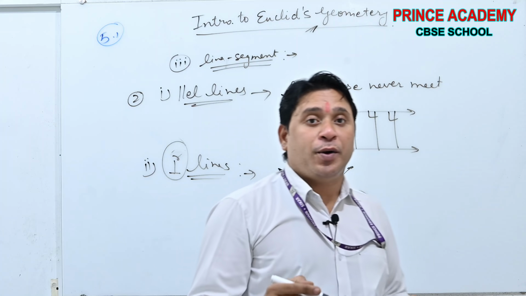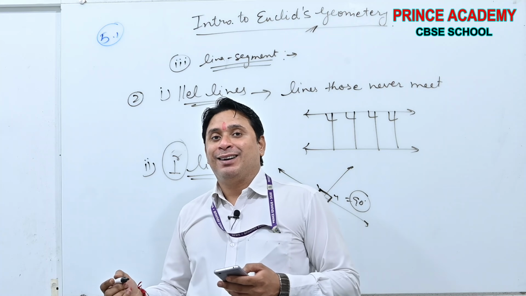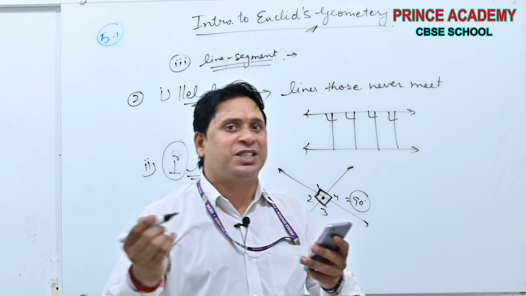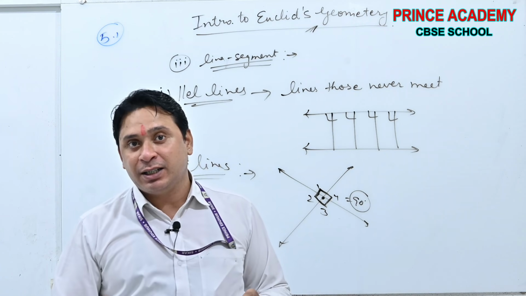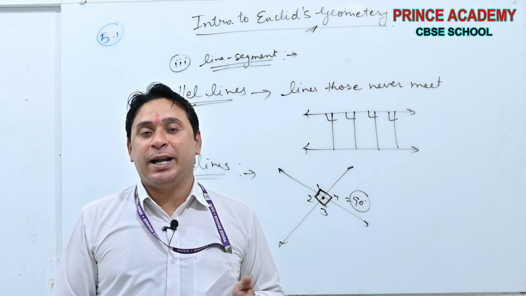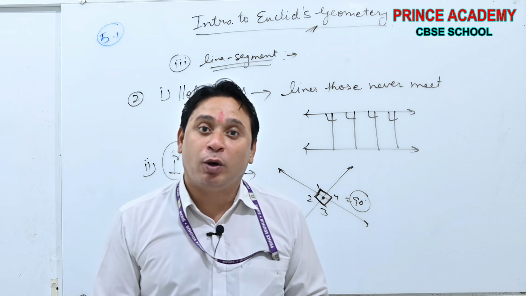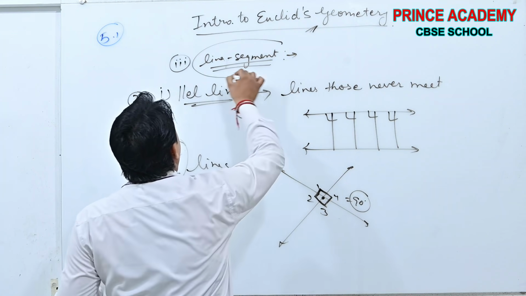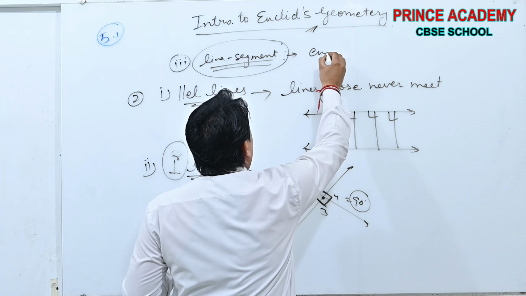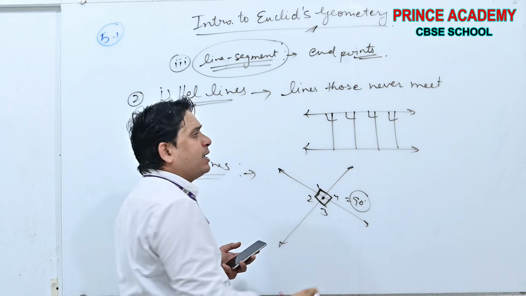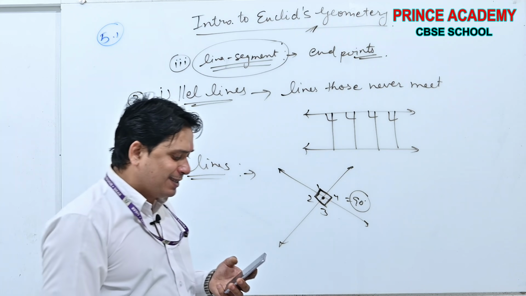See beta, according to modern theory, line, line segment and ray are collections of points on a straight path, but a line has no endpoints, a ray has one endpoint, and a line segment has both terminals, both endpoints. Okay, therefore a line segment has endpoints.